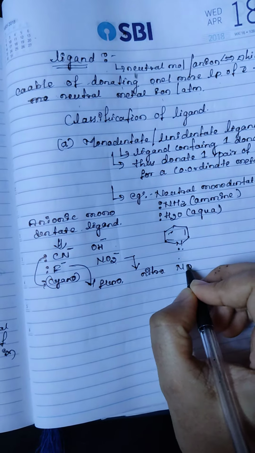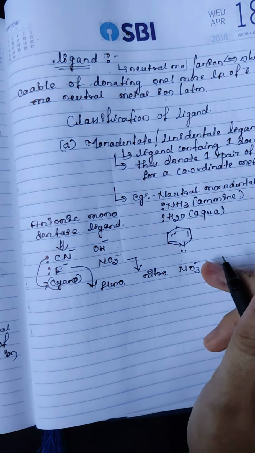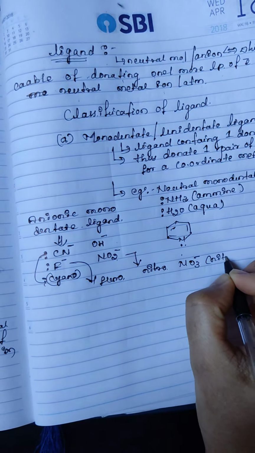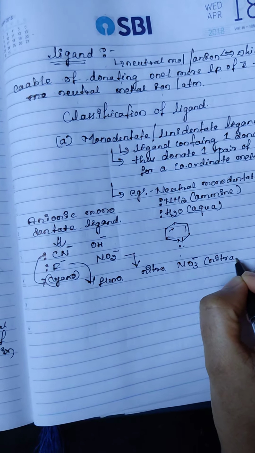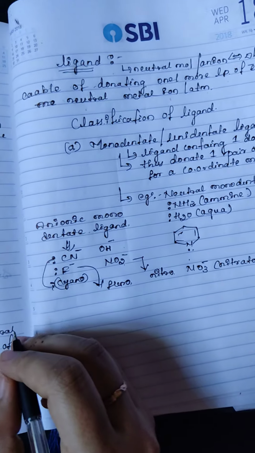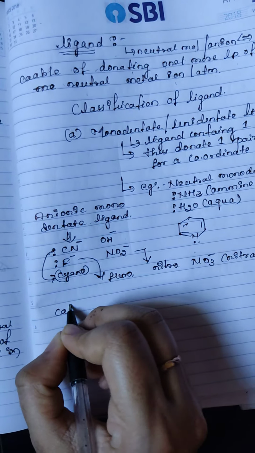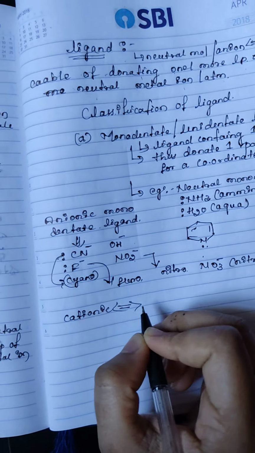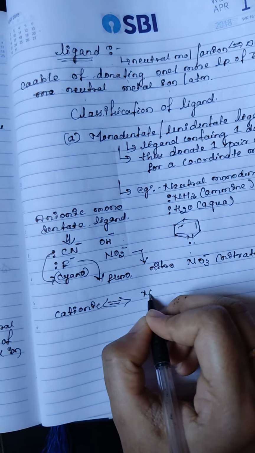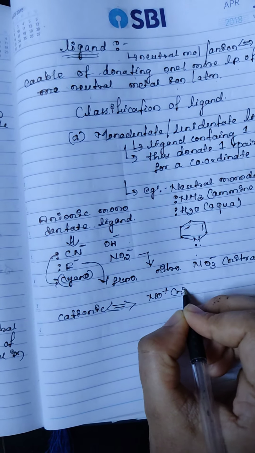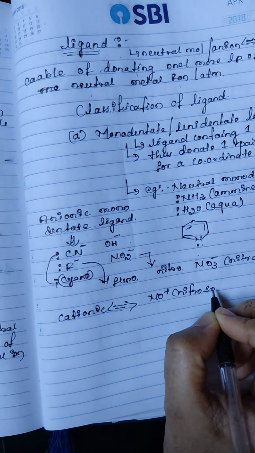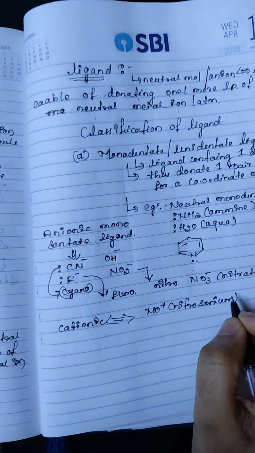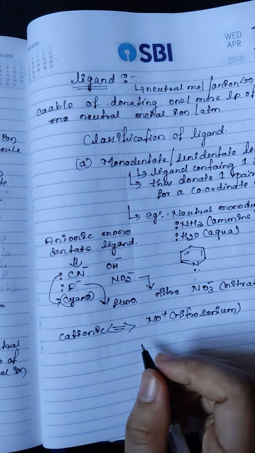NO2- means nitro; NO3- means nitrato. Okay, cationic monodentate ligands: nitrosonium, and hydrazine.